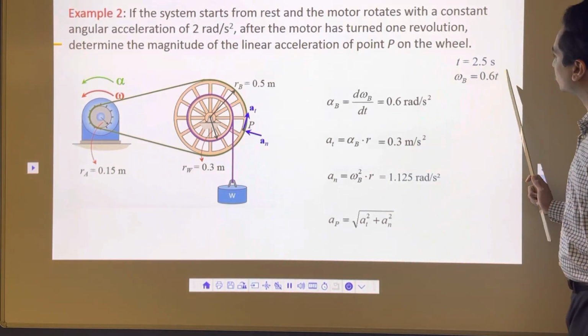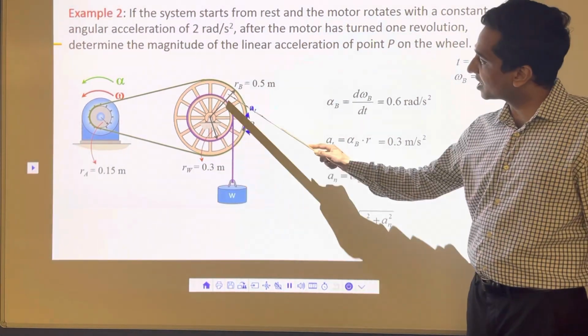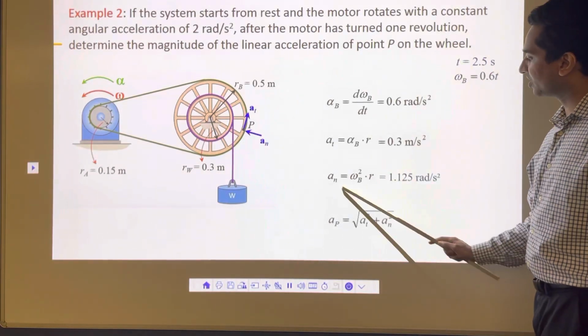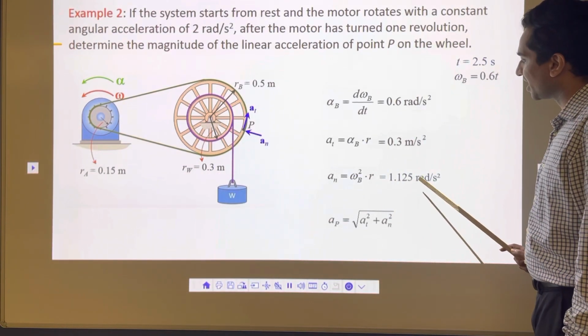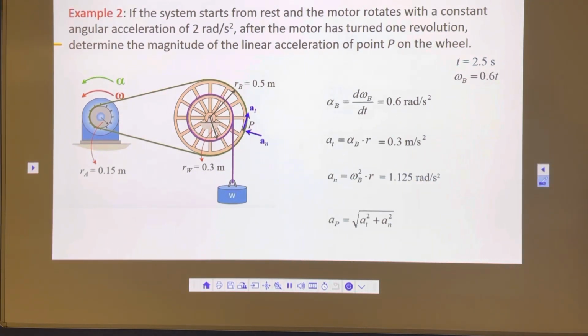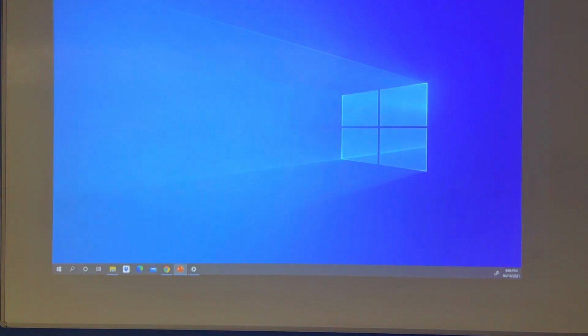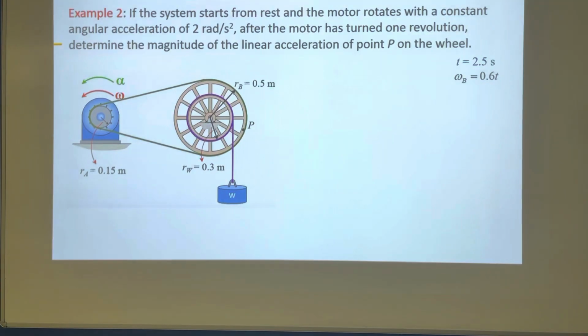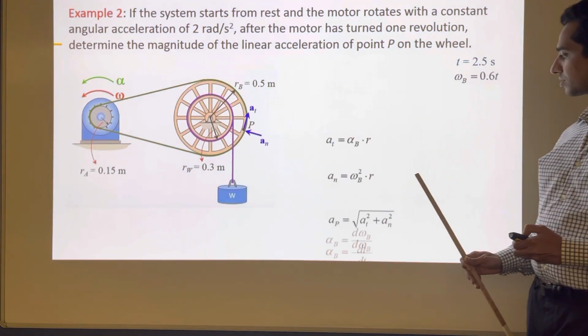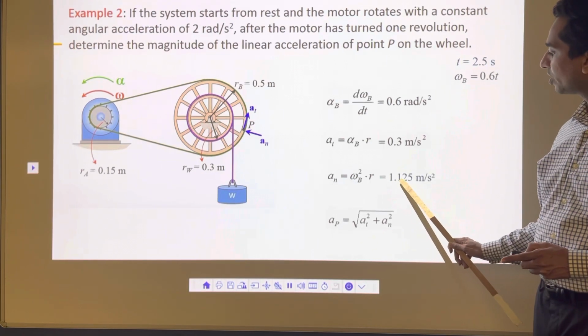I'm going to put time t equal to 4.5 here. I will get the value of omega b. R here is 0.5. I'm going to put that there, and then if I do that, I'll get 1.125 radian per second square. This one should be meter per second. So this one is meter per second square. Let me change that. So here, this one we have 0.3 meter per second square, and this one we get 1.125 meter per second square.